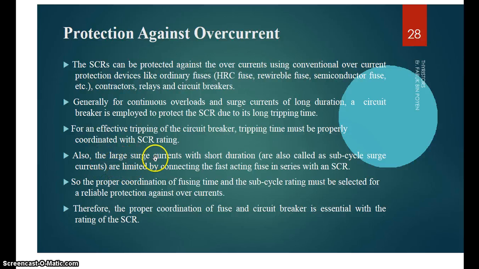Also, large surge currents of short duration, also called subcycle surge currents, are limited by connecting a fast-acting fuse in series with the SCR. So, proper coordination of fusing time and the subcycle rating must be selected for reliable protection against overcurrent. Therefore, proper coordination of fuse and circuit breaker is essential with the rating of the SCR.